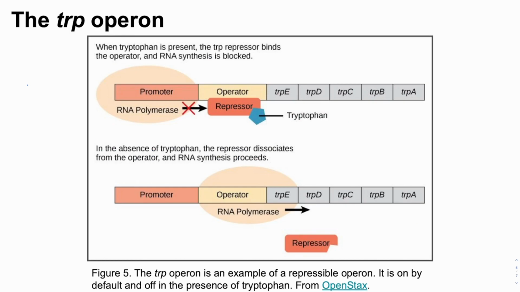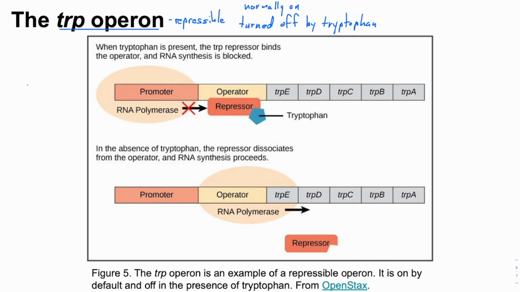Now let's look at a contrasting case, the trp operon, which is a repressible operon. That is, it is normally on, but is turned off in the presence of the amino acid tryptophan. Let's think for a moment about why that's the case. The trp operon contains the genes necessary to make tryptophan from scratch. Tryptophan is an amino acid, which the cell constantly needs because the cells are always making protein. To fill this need, the trp operon is normally on, and the cell can make all the tryptophan it needs.